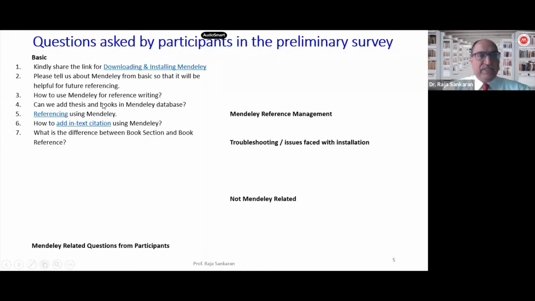The next question was the difference between a book section and a book reference. In the fourth question, as I said, I will include how we make use of a library item or an entry in the database. Now, I don't know whose question this was about book reference. Book reference, do you mean an entry about the book? If the participant is there in the call?